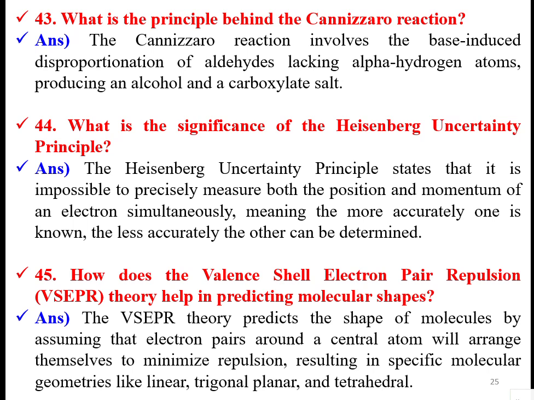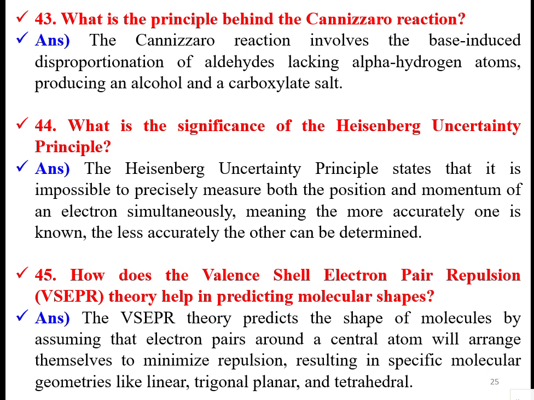Cannizzaro reaction. This reaction involves the base-induced disproportionation of aldehydes lacking alpha hydrogen atoms, producing an alcohol and a carboxylate salt. Aldehyde is CHO.